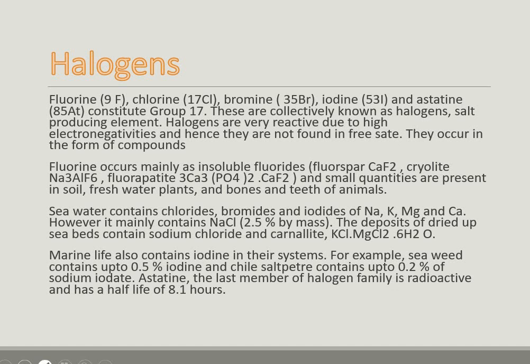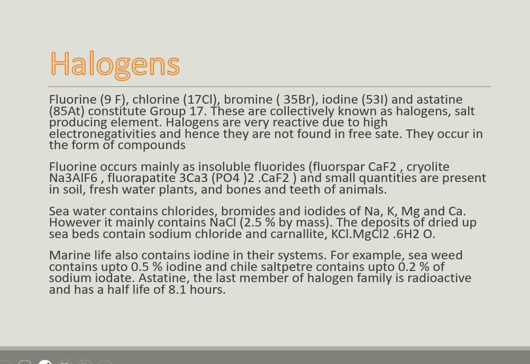Fluorine occurs mainly in the form of fluorides like fluorspar, cryolite and fluorapatite. It is also found in soil, in freshwater plants, in bones and in teeth of animals. Seawater contains chlorides, bromides, iodides of sodium, potassium, magnesium and calcium metals. It mainly occurs as NaCl, 2.5% by mass. The deposits of dried up seabeds contain sodium chloride and carnallite, which is KCl.MgCl2.6H2O.